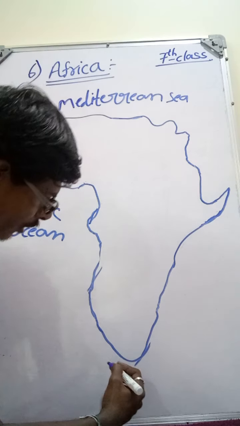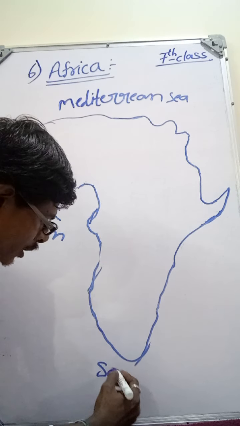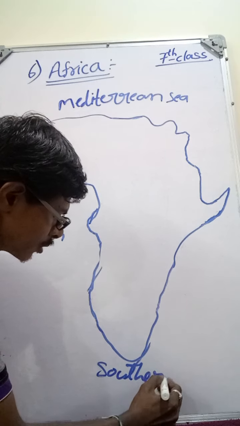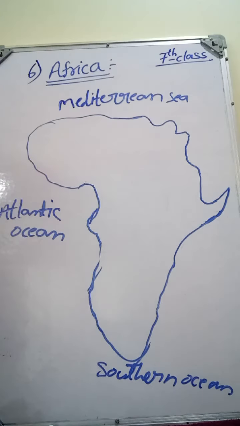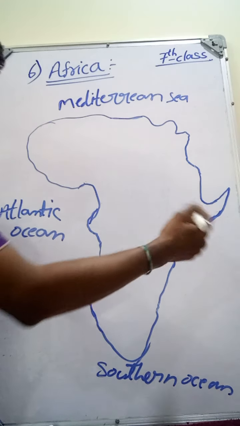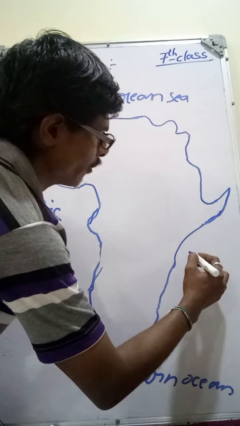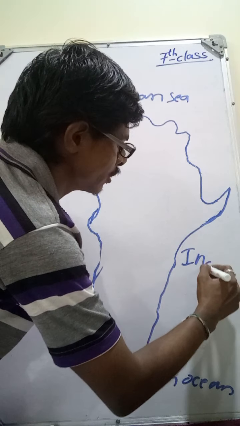And the south side of Africa is the Southern Ocean. And the east side of Africa is the Indian Ocean.